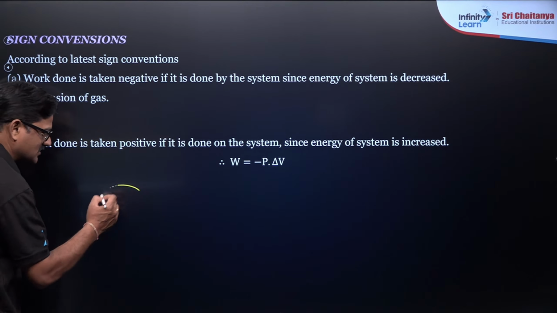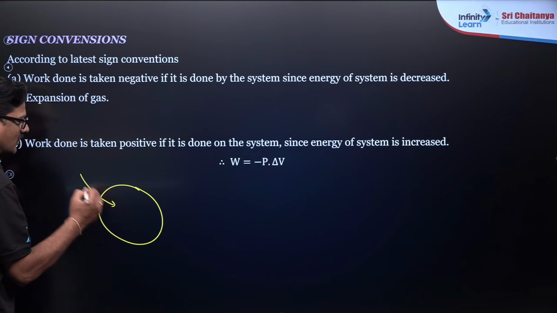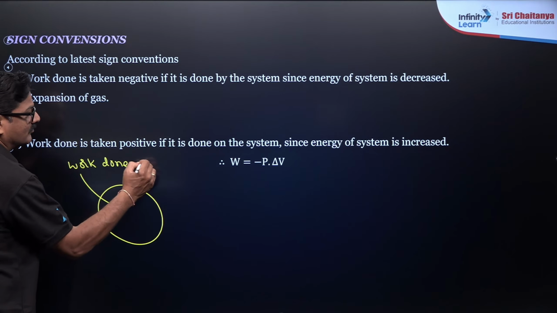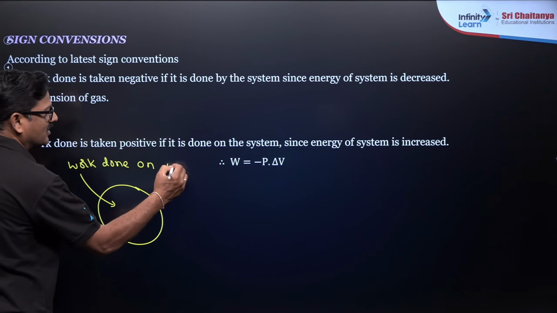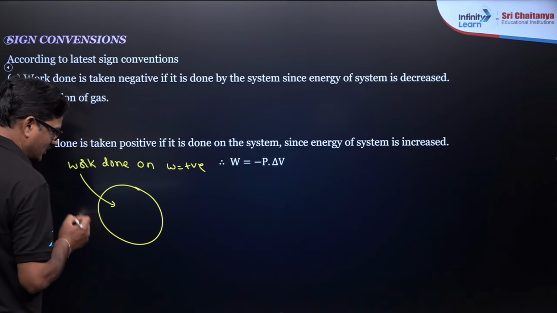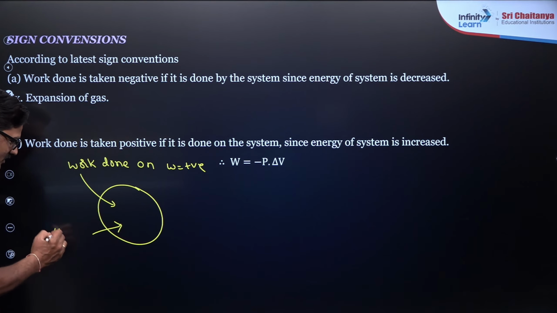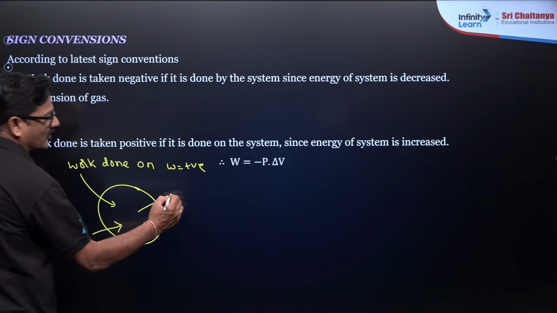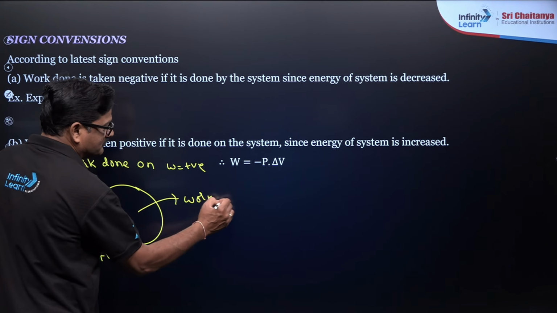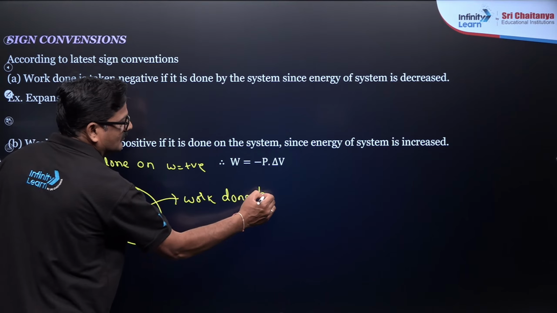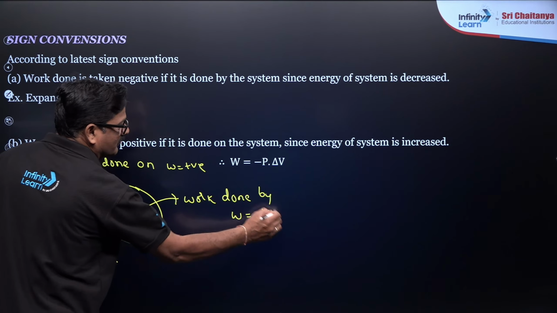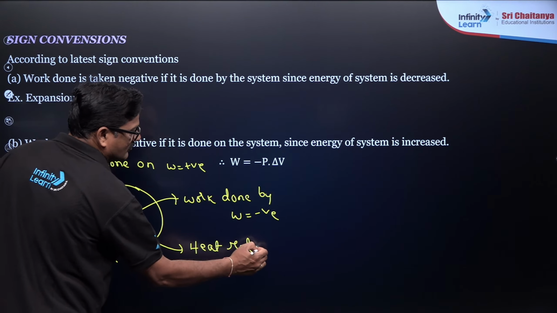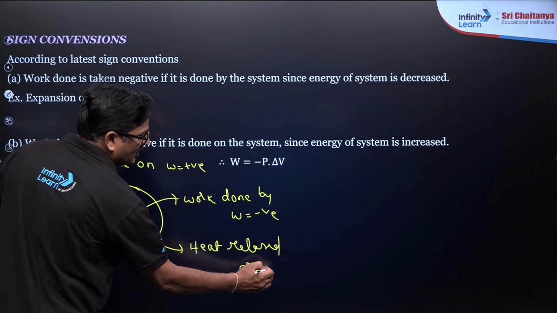So work done, this is a system. Work done on the system, W is going to be positive. If heat is given, Q is going to be a positive quantity. If work is done by the system, W is going to be negative, and heat released by the system, Q is going to be negative.